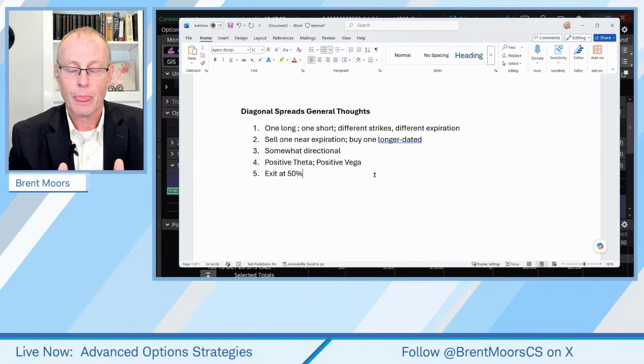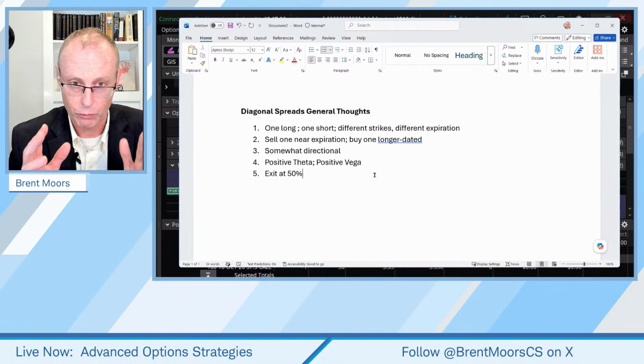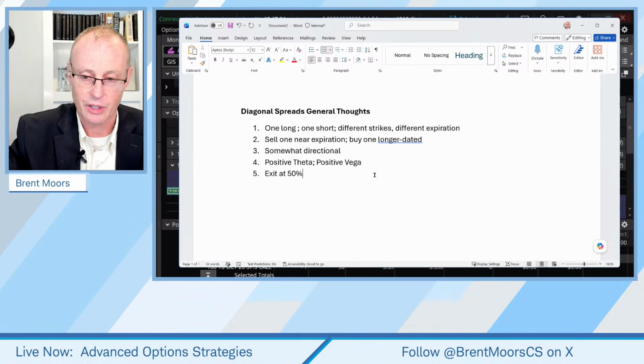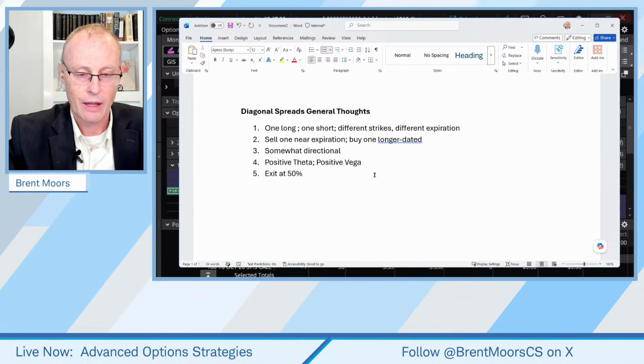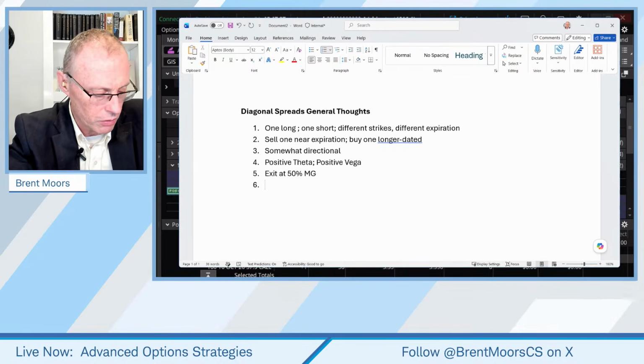And remember, if you hold it closer to expiration, your odds of early assignment go up significantly in that case, okay? So exit at 50% max gain. So that's just kind of a general rule. There's other rules we're going to use as well.